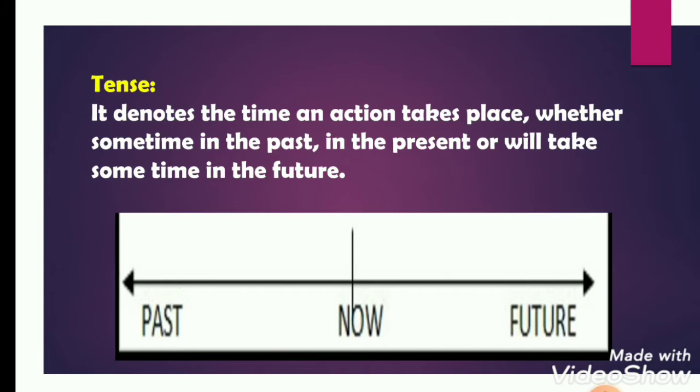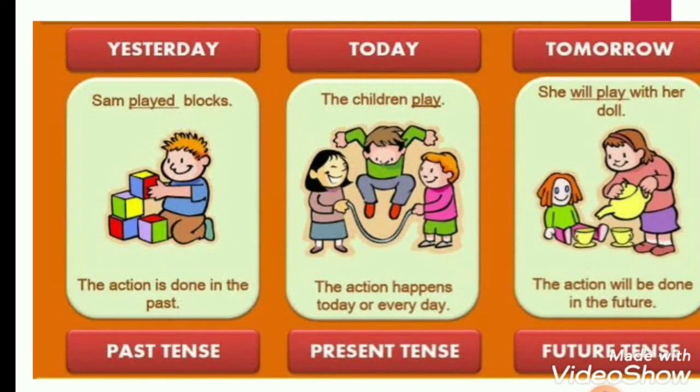It denotes the time an action takes place, whether sometime in the past, in the present, or will take some time in the future. There are three types of tenses, that is past tense, present tense, and future tense. Past tense is the tense which denotes an action which is done in the past. For example, Sam played blocks.